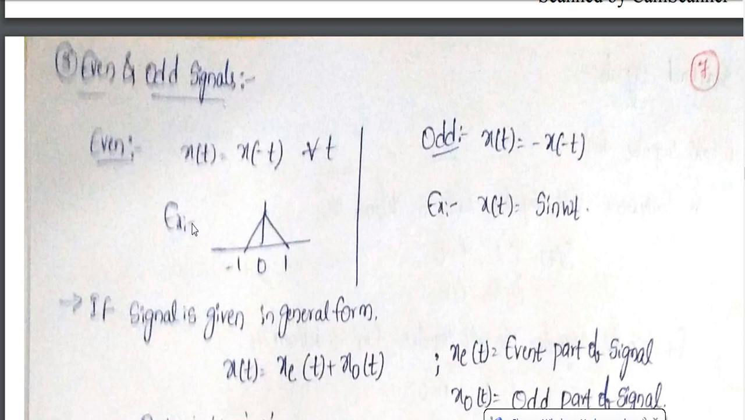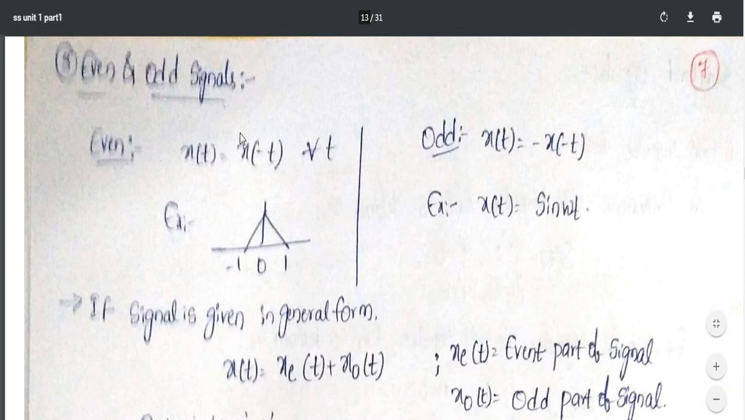Let me give an even example and an odd example. For even, I have taken 3 time samples, that is minus 1, 0, 1. If I replace t with minus t, minus of minus 1 gives the plus 1 sample, minus 0 is 0 itself, and in place of 1 I substitute minus 1. In this case also I am getting the same 3 values I had in x of t: minus 1, 0, 1. That's why I am saying this is an even signal. Then what about the odd? The example is sin t. As we know, sin of minus theta is minus sin theta, so I can say it is odd.